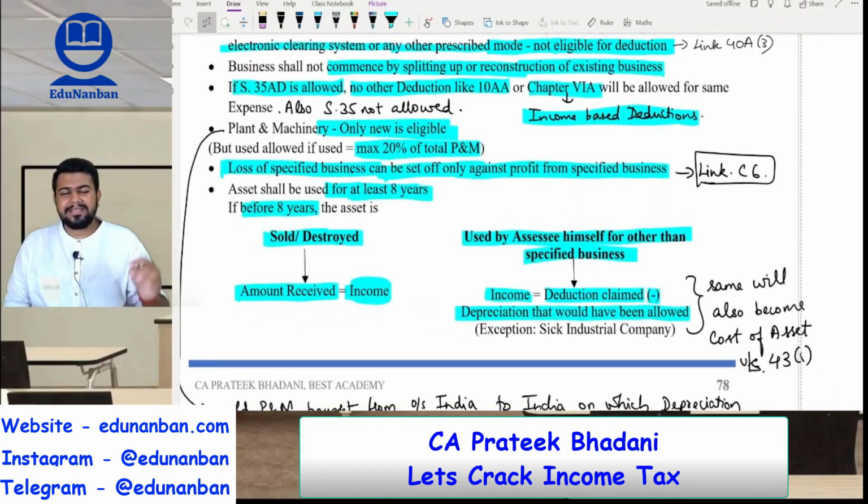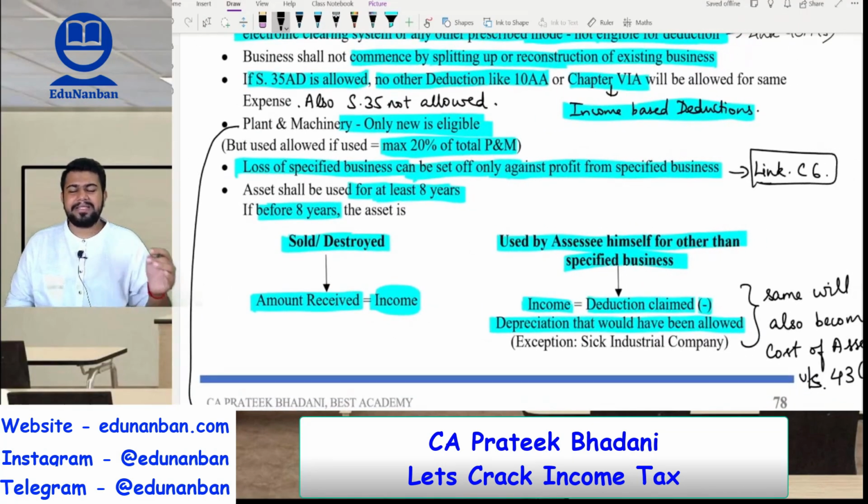Next, if there is any loss from the specified business, then it can be set off only against the profit of specified business, and loss of specified business can be carried forward for infinite number of years.